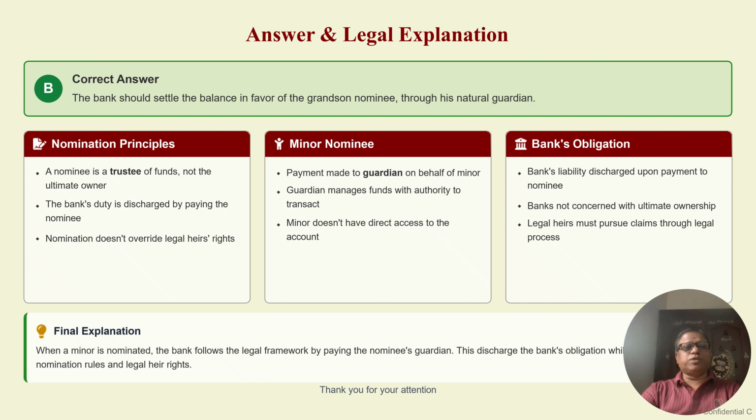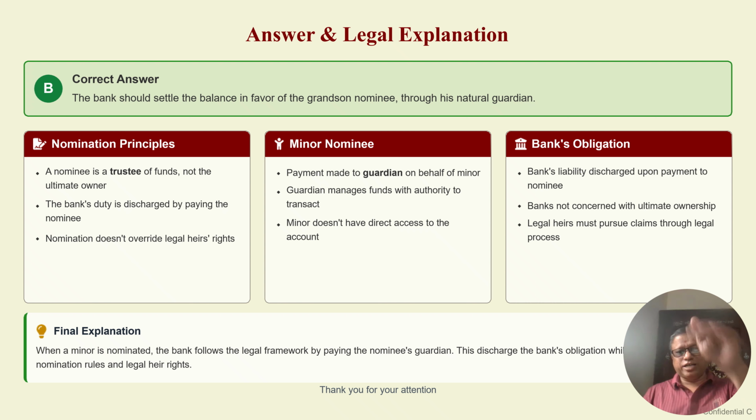What is the nomination principle here? The nominee is a trustee of the funds, not the ultimate owner. Please remember, the nominee is a trustee. Trustee means guardian. The bank's duty is discharged by paying the nominee. Please remember, nomination doesn't override the legal heir's right. Meaning that the legal heir comes first, and nomination comes second.